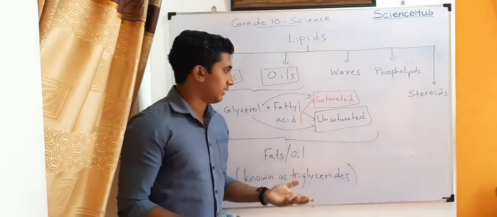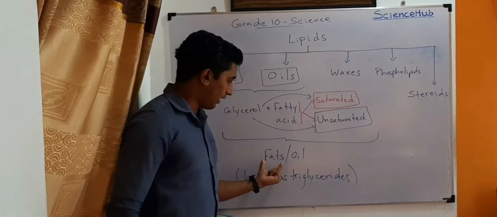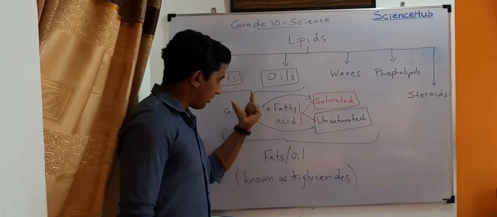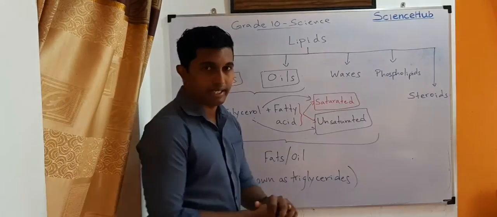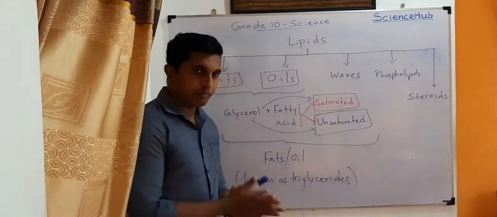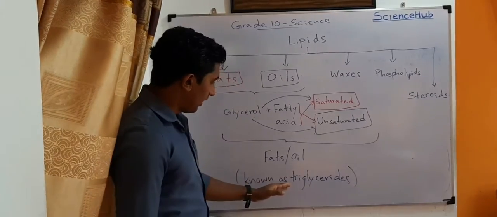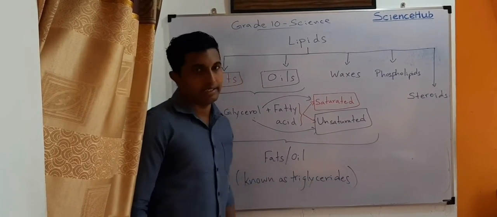If there is a saturated fatty acid, glycerol can make fats, and if there is an unsaturated carbon chain in the fatty acid, then it can make oils. However, we call these fats and oils triglycerides also.